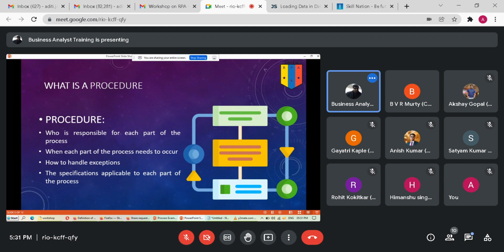How much ingredients to use to make 1 cup of tea. How much ingredients to use to make 10 cups of tea. How hot the water should be, ideally, right? How much sugar to be put in. All those things will be part of the procedure.